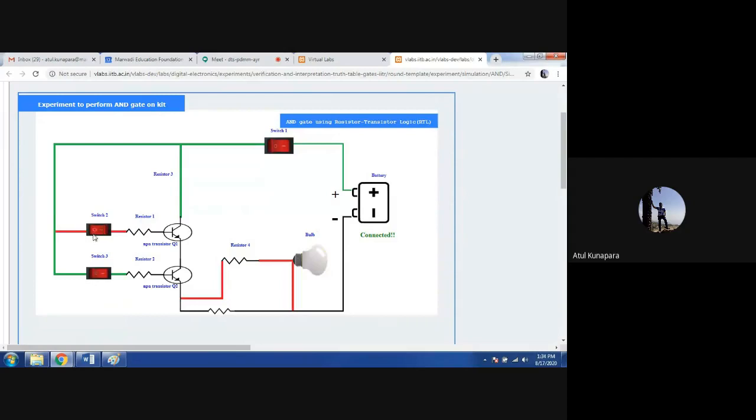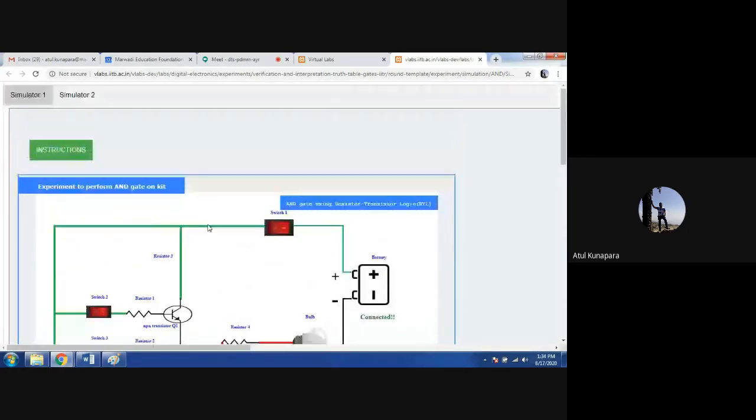For any other combination, when both switch 2 and 3 are off, or any one of them is on and the other is off, you will see that your output is not working. It means your output is 0. So this is how you can perform the task of your logic gates in these simulator circuits.